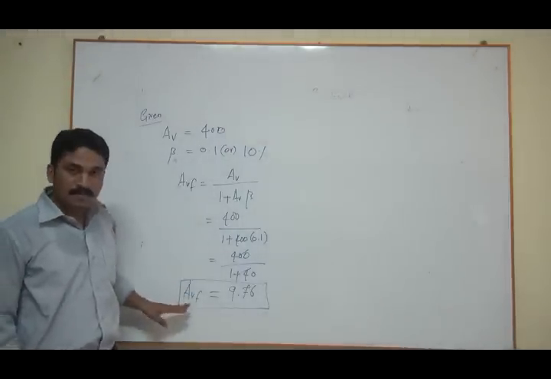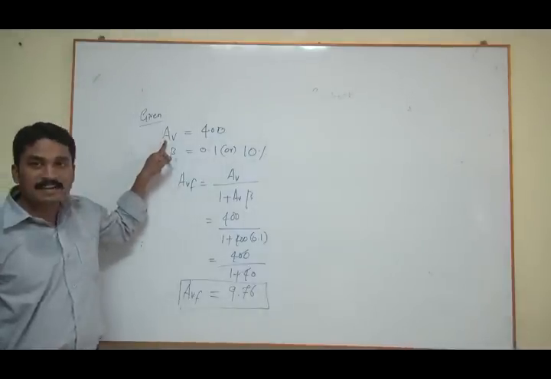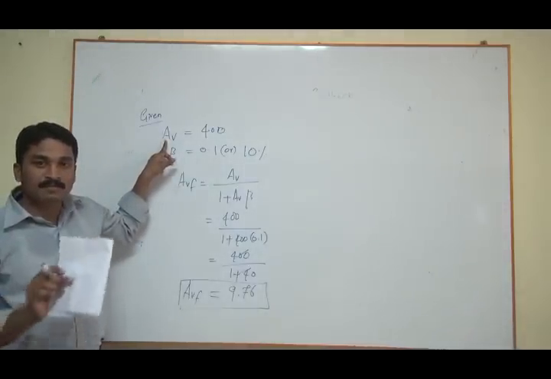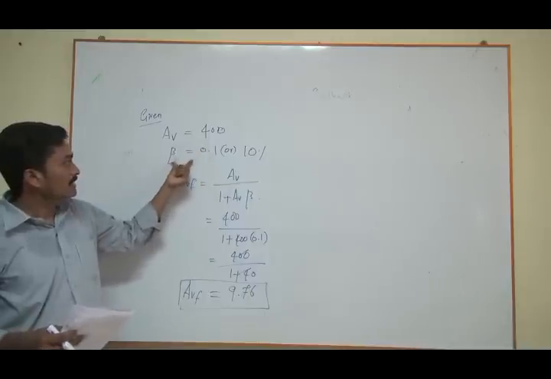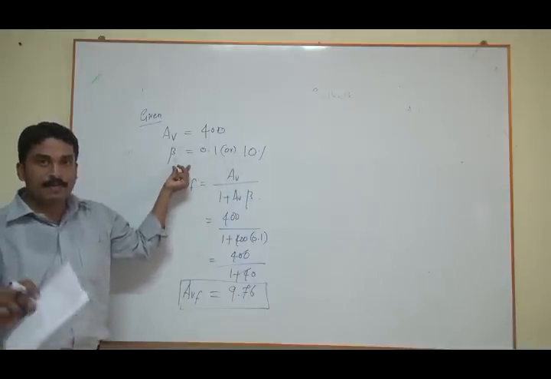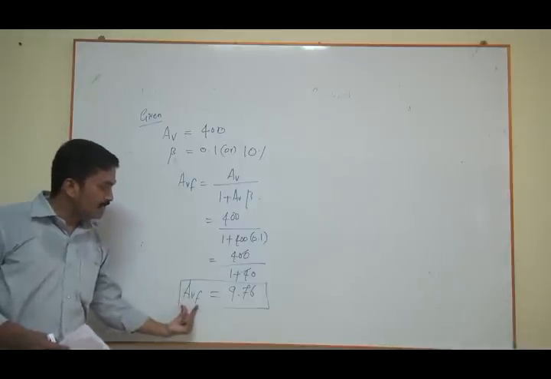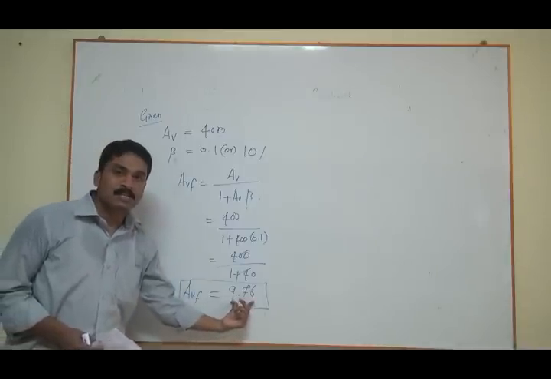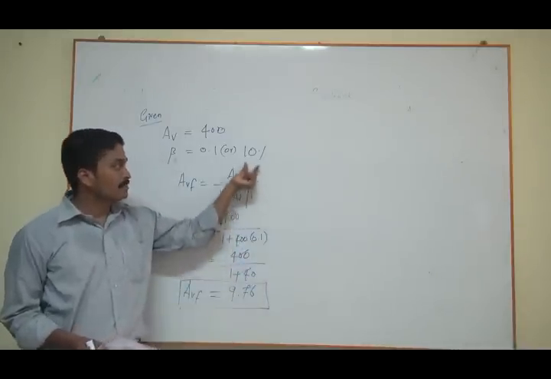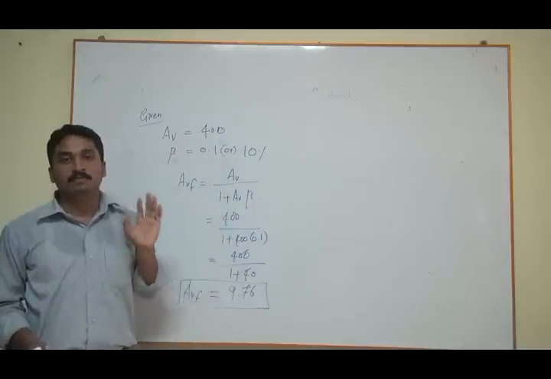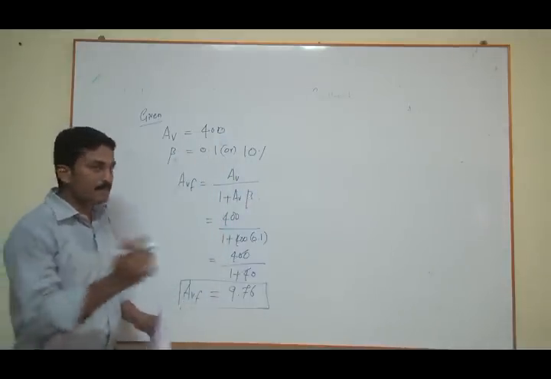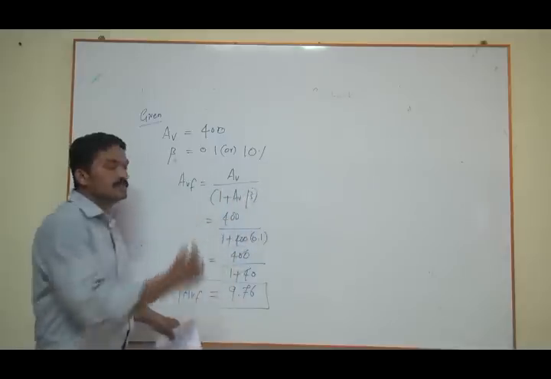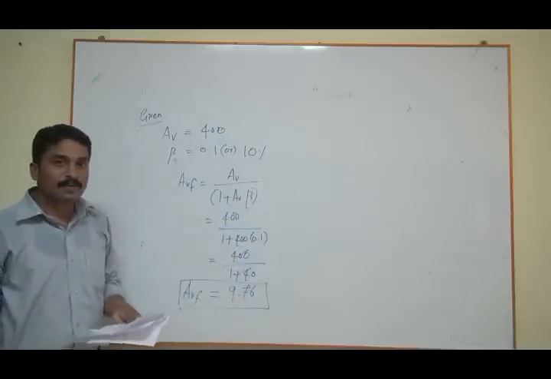So from this, what I'm coming to say is that your original gain without feedback is 400, but after applying 10% of negative feedback, your gain is reduced to 9.76 for 10% of feedback signal. Clear? But it happens because of this factor, right?